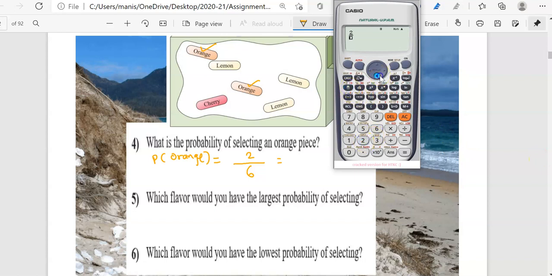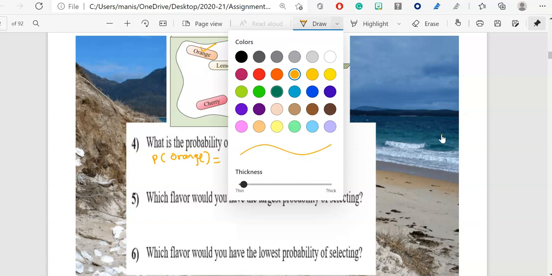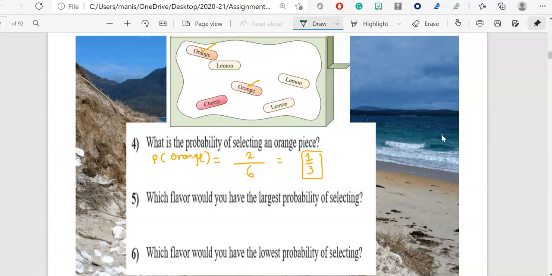2 divided by 6, which gives me what? 1/3. So my answer is what? My answer is 1/3. So this is a probability of selecting an orange piece. Now what is the next question? Next question says, which flavor would you have the largest probability of selecting?